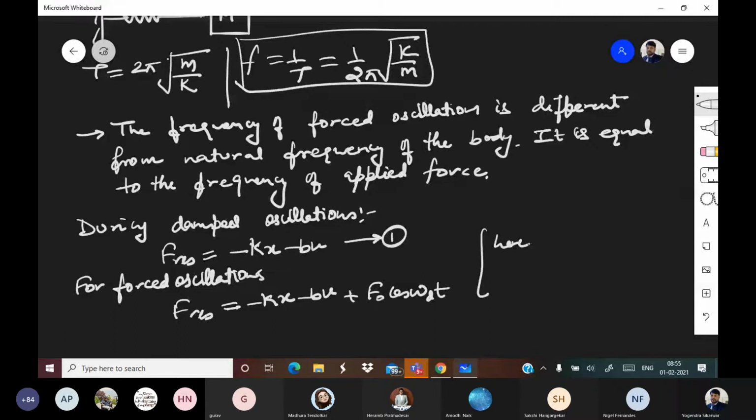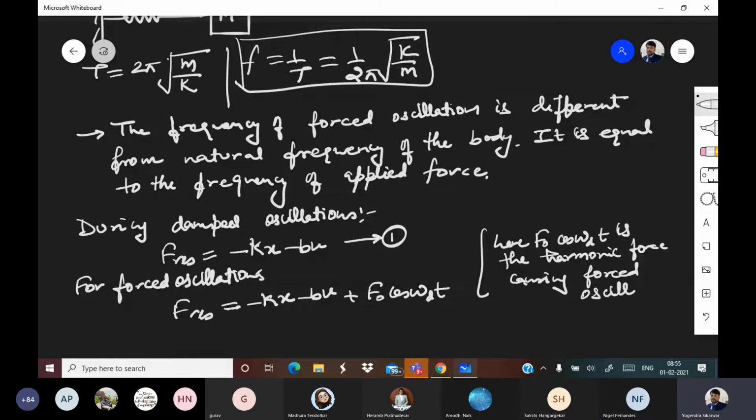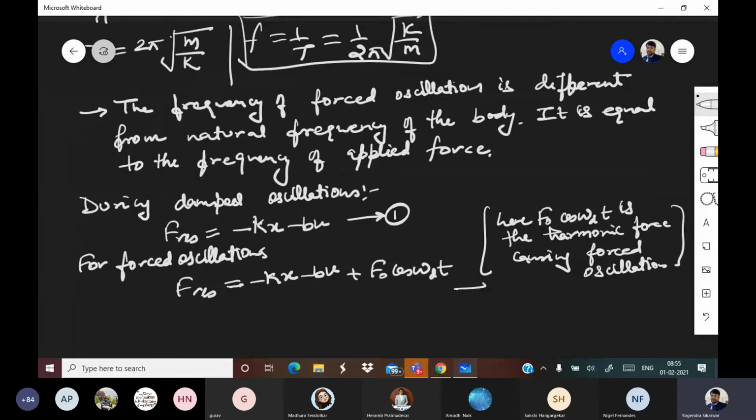Here F naught cos omega d t is the harmonic force causing forced oscillations. Okay, so basically this force is supposed to nullify the effect of damping. All right, so let me call this equation 2.